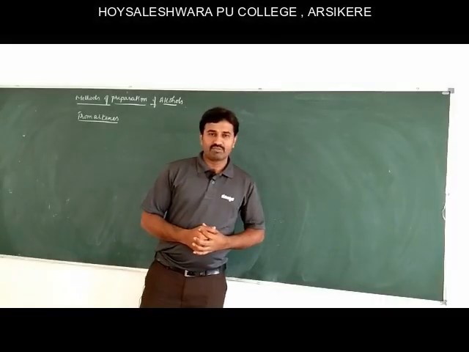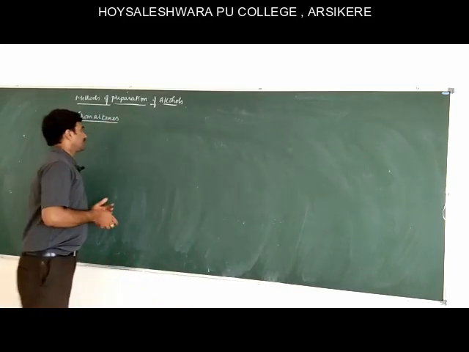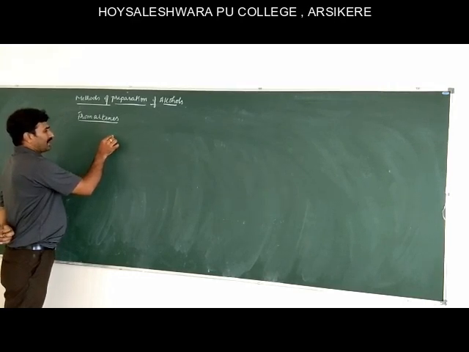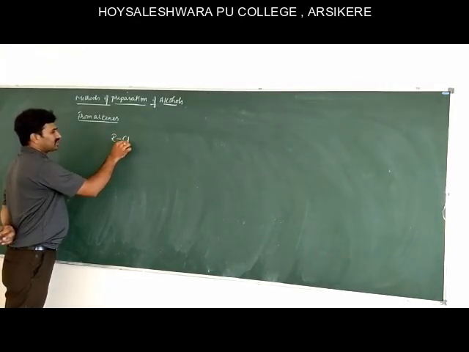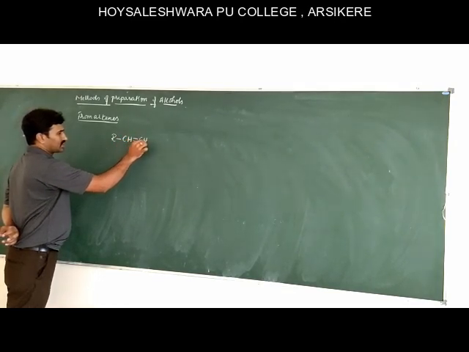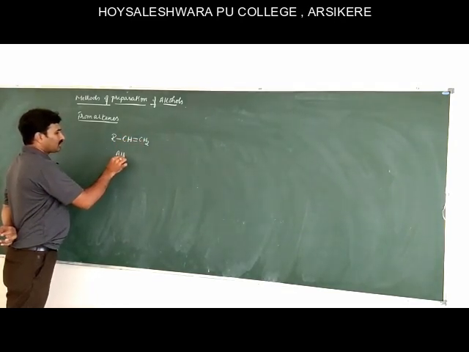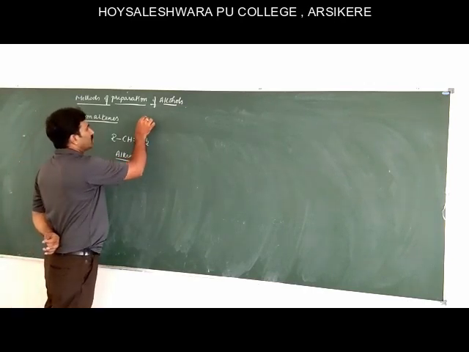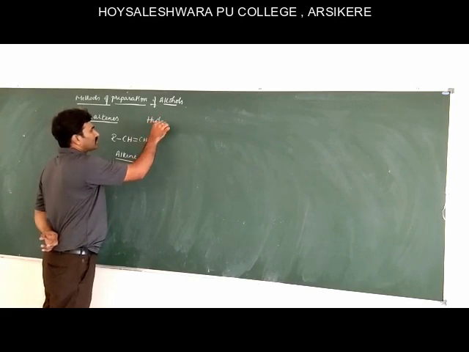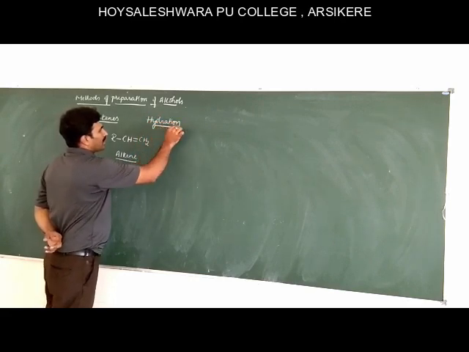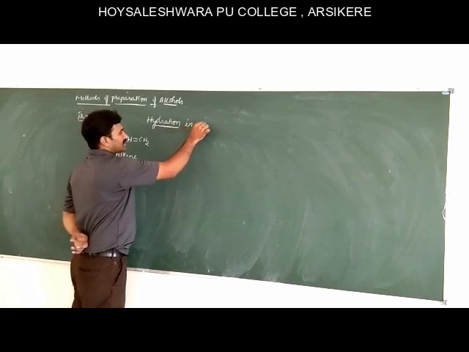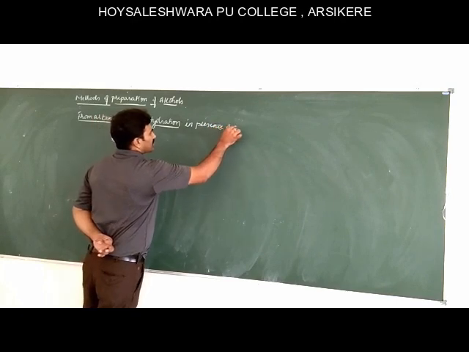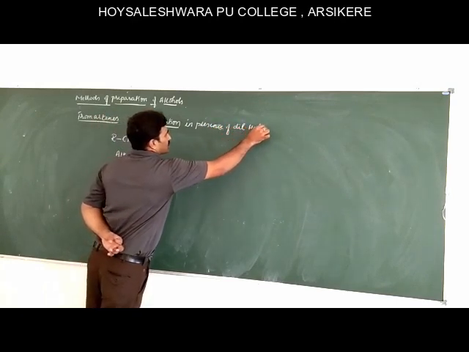The topic is methods of preparation of alcohols. The first method is from alkenes. Generally, from an alkene, we take the general RCH=CH2. Alkene to alcohol we have to convert. For this we have to do hydration, in the presence of dilute sulfuric acid or dilute HCl.